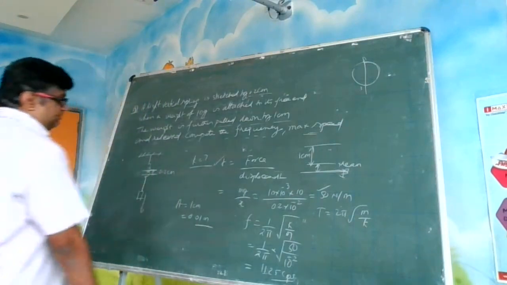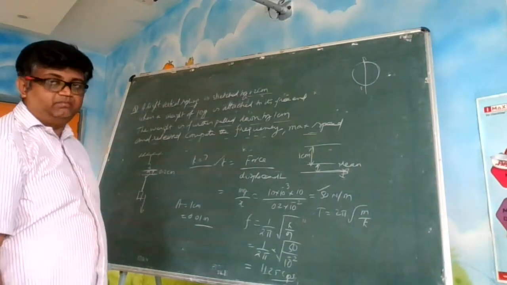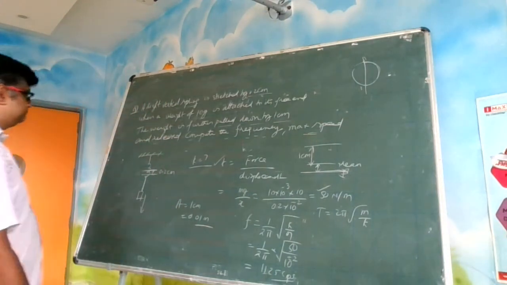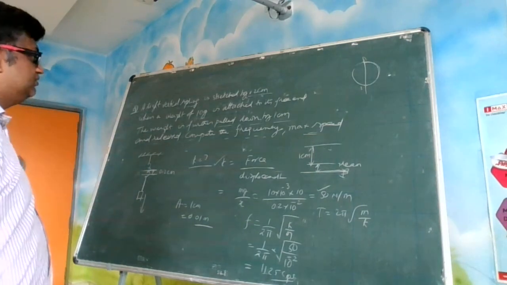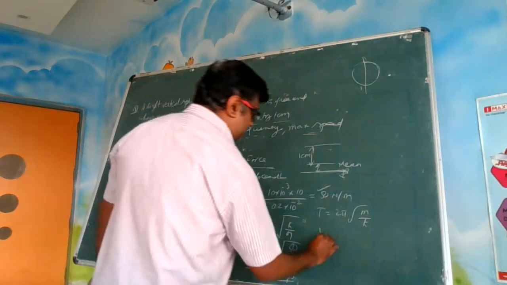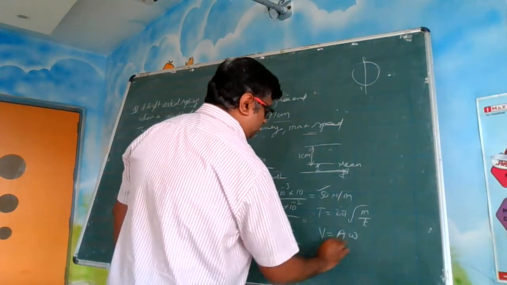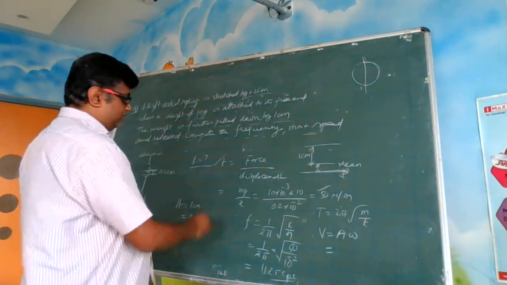Okay. This frequency need not always be a whole number. It can be a decimal number also. All right. What else is asked? Maximum speed. Maximum speed is how much? V is equal to A omega. The A value you have to put as 1 centimeter.